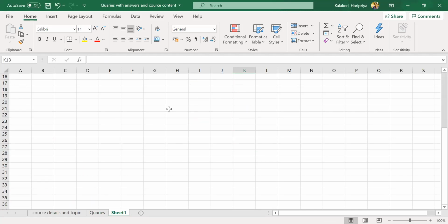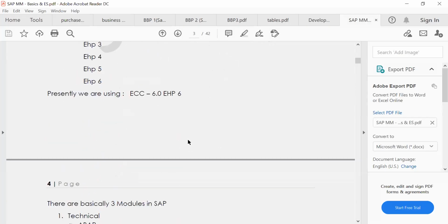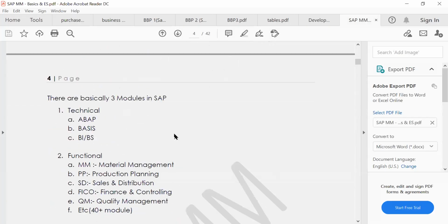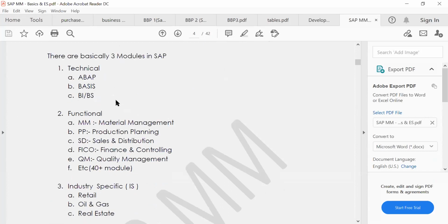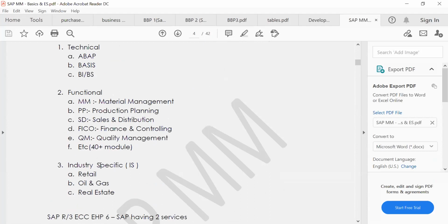To proceed further, the advantages of SAP we have discussed. Basically there are three kinds of modules in SAP: technical, functional, and industry modules.